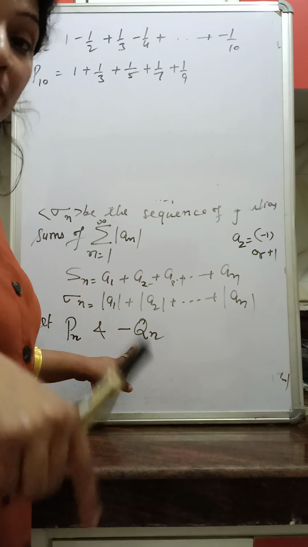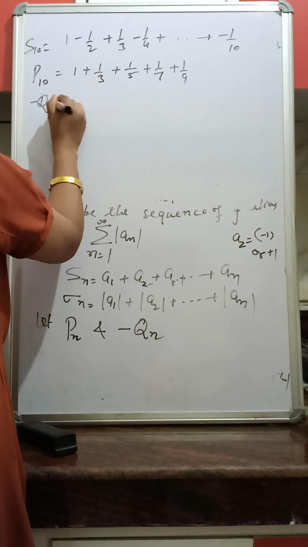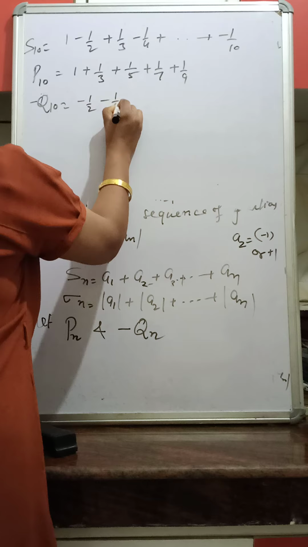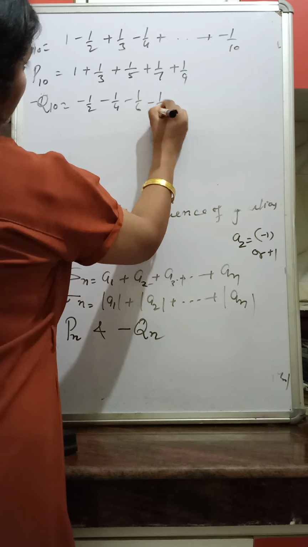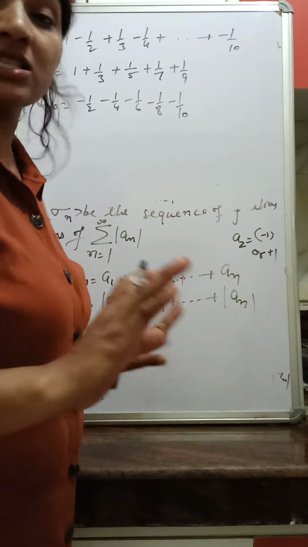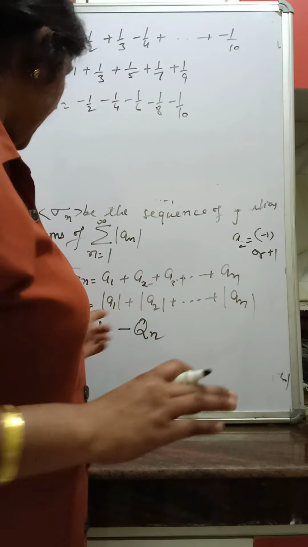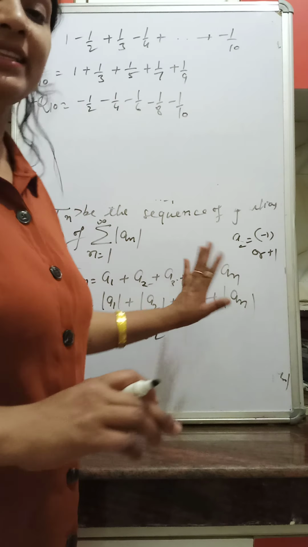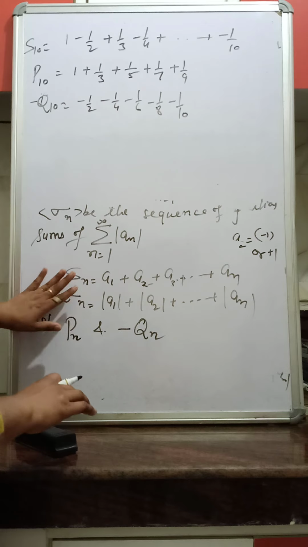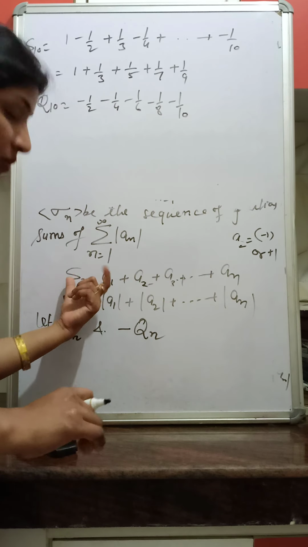And what is minus Q10? Minus Q10 is the sum of negative terms between these 10 terms. So the negative terms are minus 1 by 2, minus 1 by 4, minus 1 by 6, minus 1 by 8, minus 1 by 10. Is it clear? Pn is the sum of positive terms within these n terms, and Qn is the sum of negative terms within these n terms.